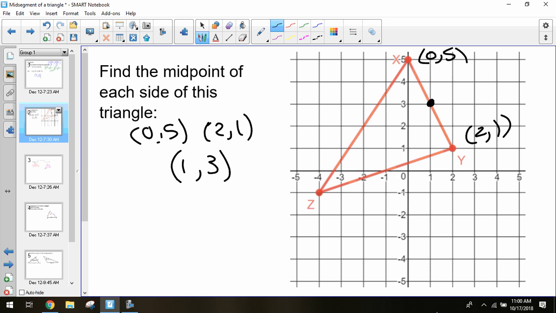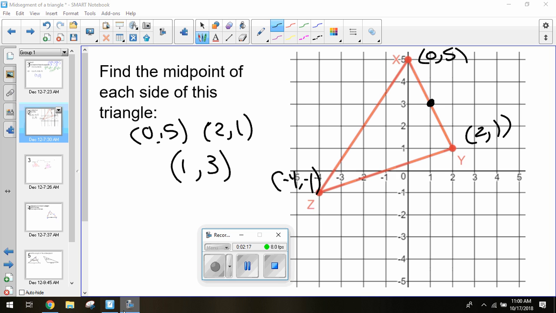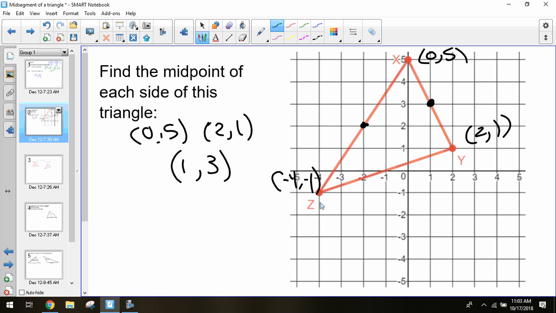See if you can do that exact same thing and try to find the midpoints of XZ and YZ. So Z is (-4, 1). See if you can use those coordinates to find your other midpoints. So we hopefully were able to get those other 2 midpoints. We should have had (-2, 2), and then (-1, 0) was our third midpoint. Are we okay with this so far? So we have our 3 midpoints.